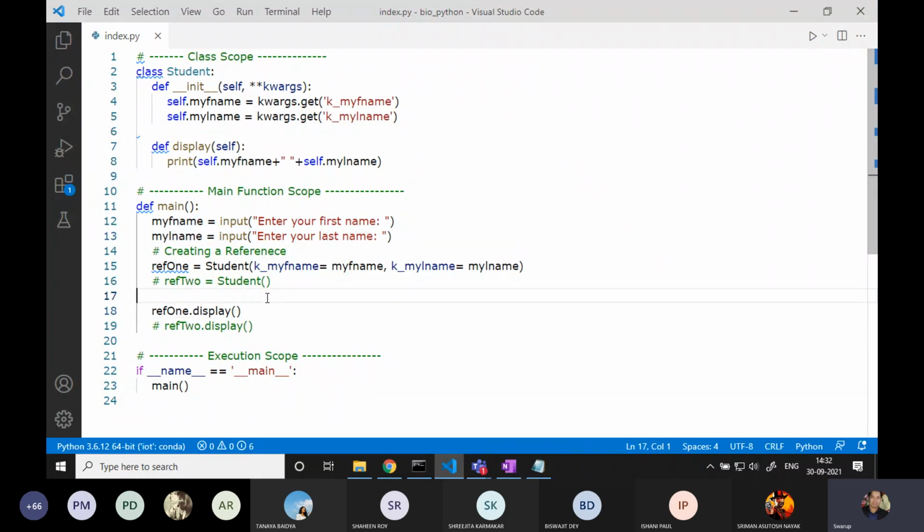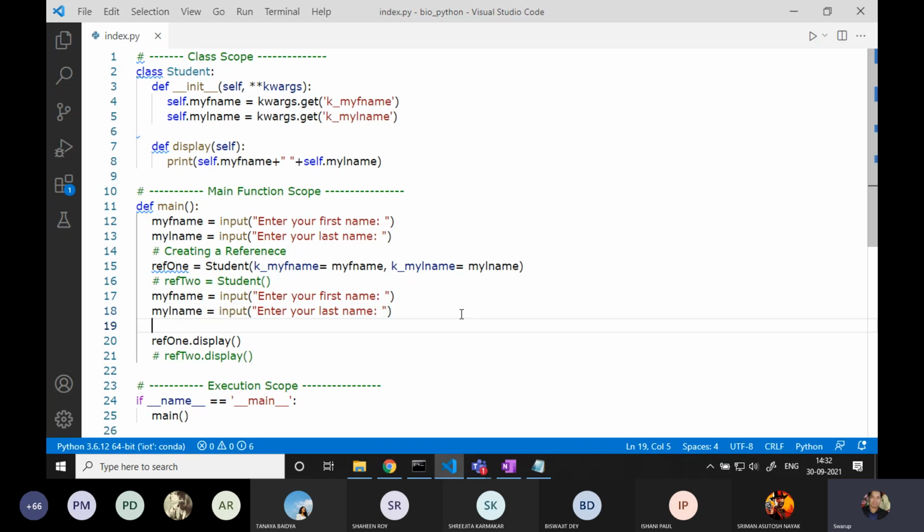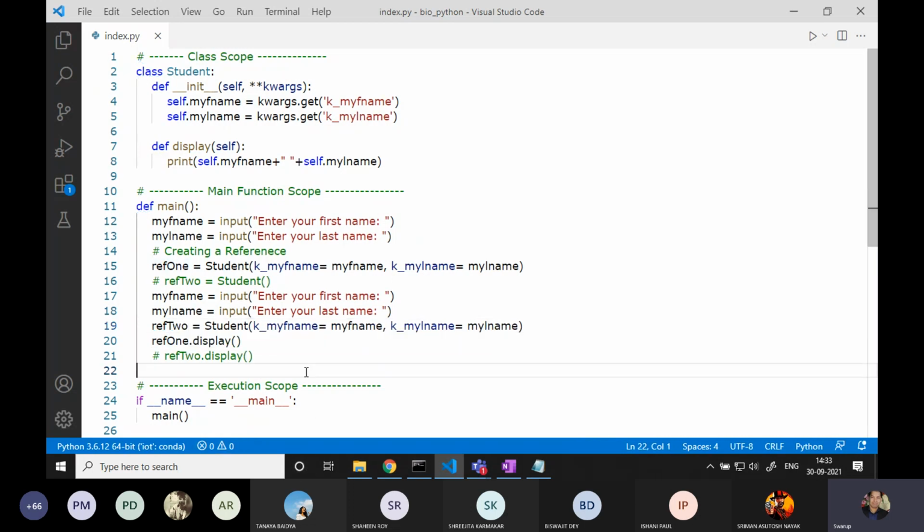After initializing the first reference variable, I want to take another input and create one more reference variable, ref2.